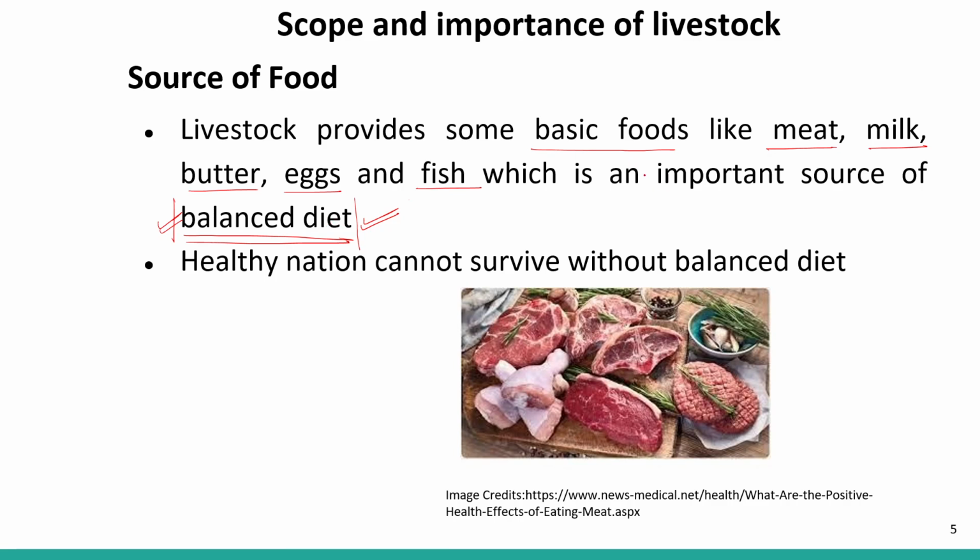A healthy nation cannot survive without a balanced diet. If we want to be healthy, our diet should always be balanced, and for that we require these foods, which we get from livestock. So livestock also work as a source of food.